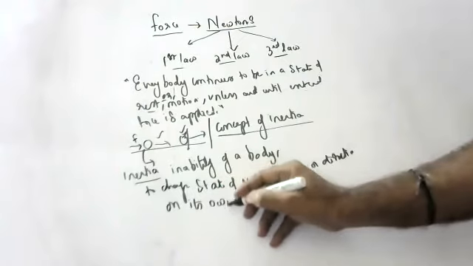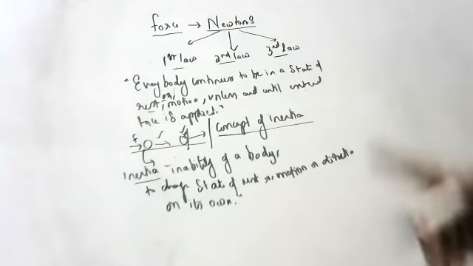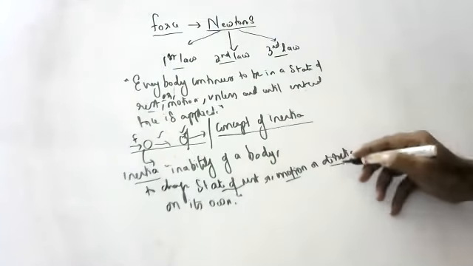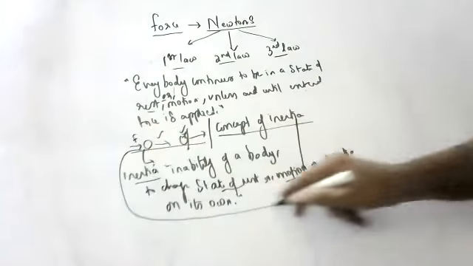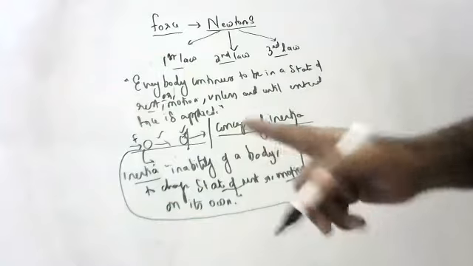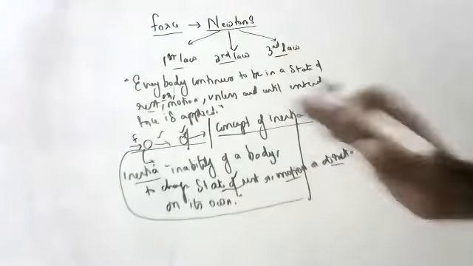Children, please keep writing all the definitions and don't sit idle. Everyone should be writing. Inertia is the inability of a body to change state of rest, motion or direction on its own. No one can change it. On its own, it can't move, no, children. On its own, it can't stop.